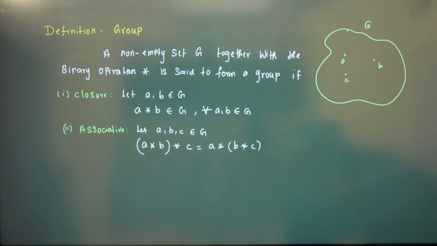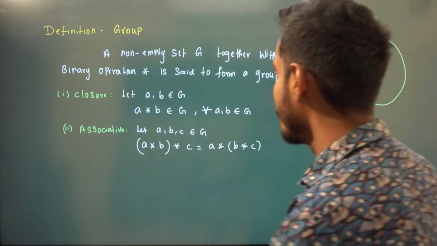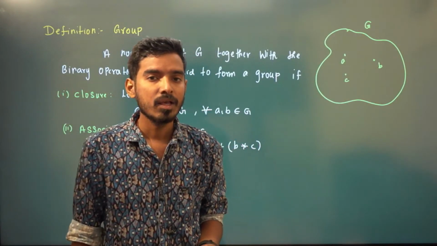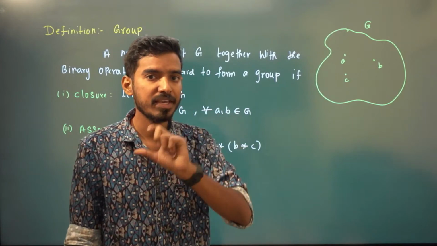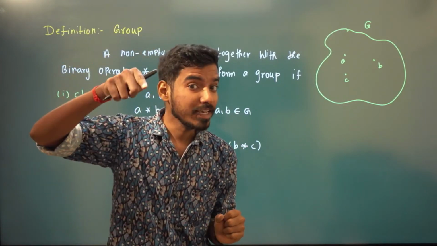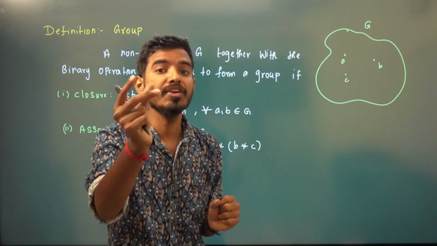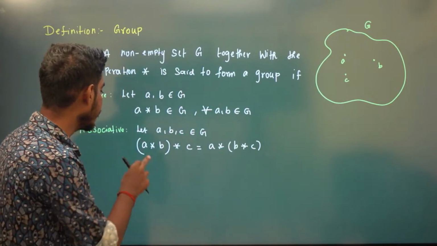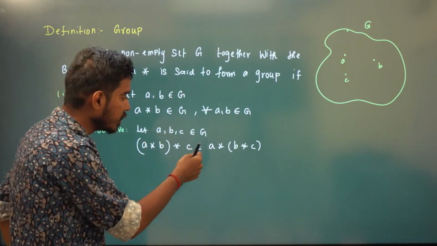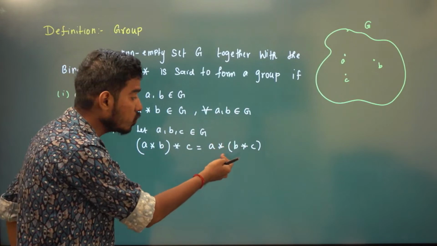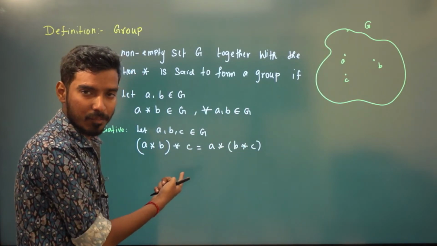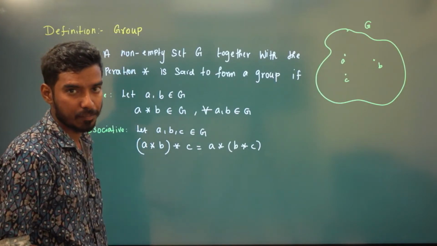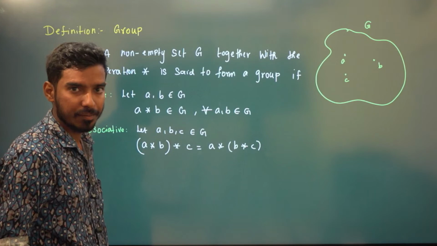In set theory itself, you would have studied these topics. When you did set theory in ninth and tenth standard, they gave you three sets A, B, C, and the binary operation there was union. You would have studied that (A union B) union C is the same as A union (B union C). You remember that? Union is a binary operation, and intersection is also a binary operation on sets.